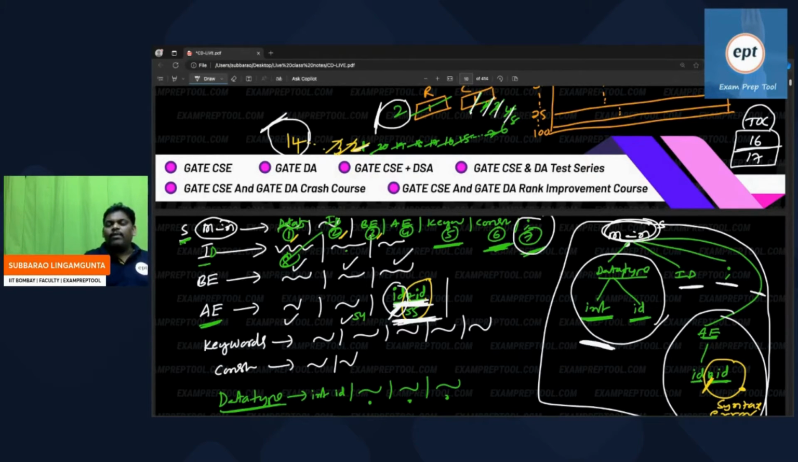Is there anyone having doubts? Yesterday, people were thinking that the lexical analyzer will give all the tokens fully, all tokens at a time, and the parser will create the parse tree at a